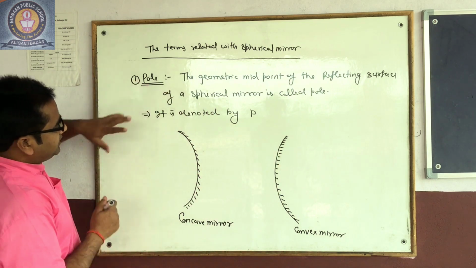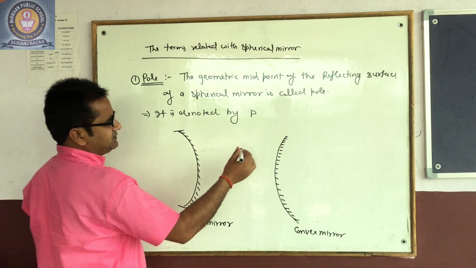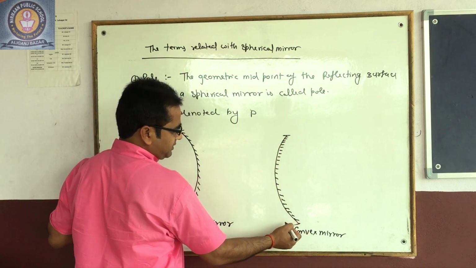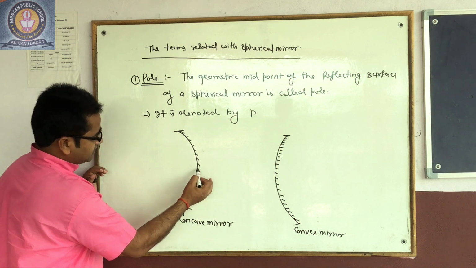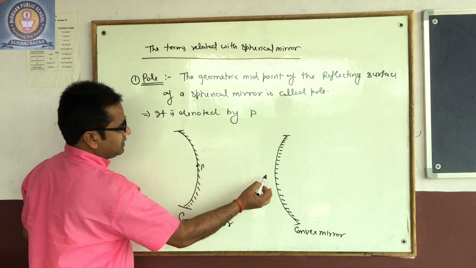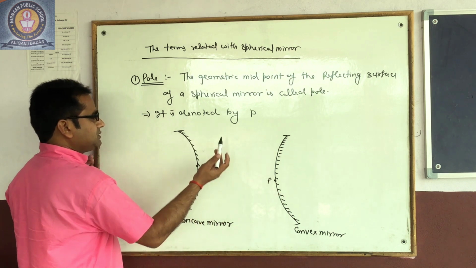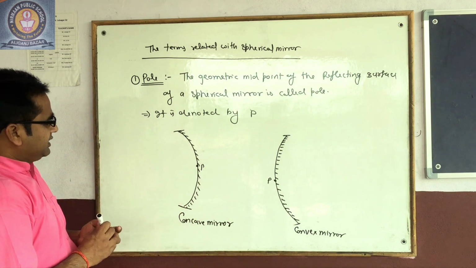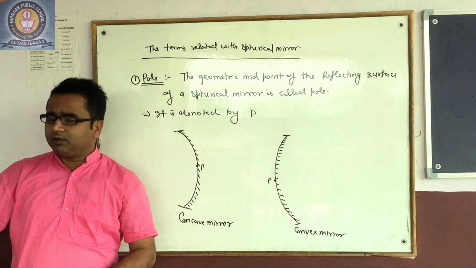The pole is the geometric midpoint. This is the effective width of the reflecting surface, and the midpoint of this effective width is called the pole, denoted by P. So the geometric midpoint of the reflecting surface of a spherical mirror is called the pole.